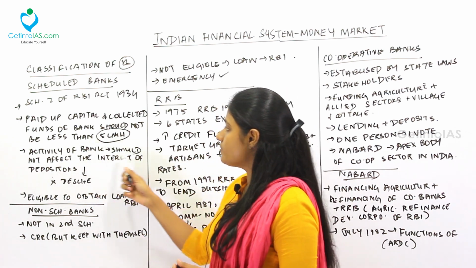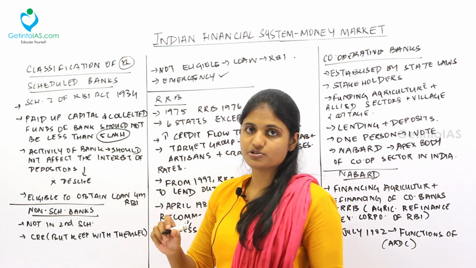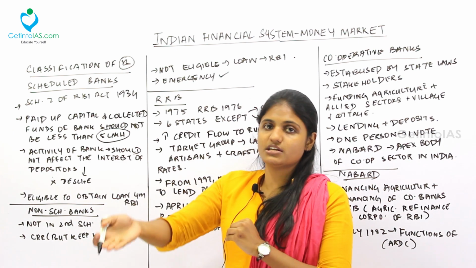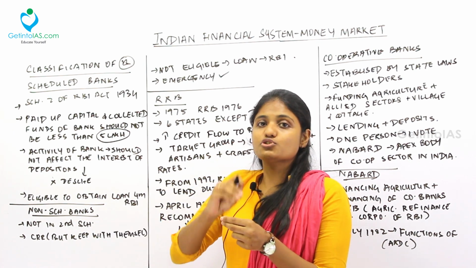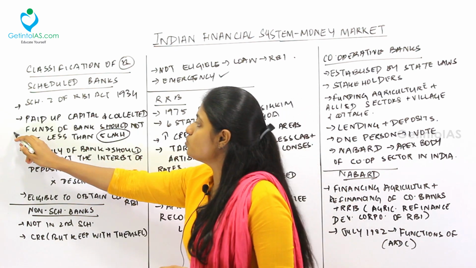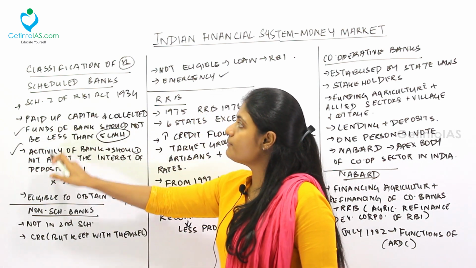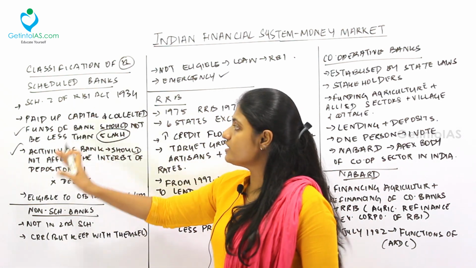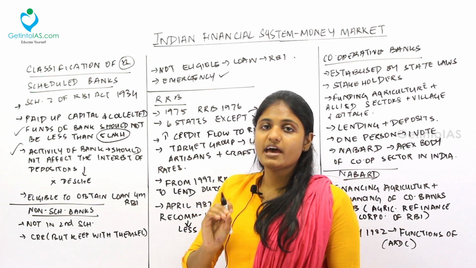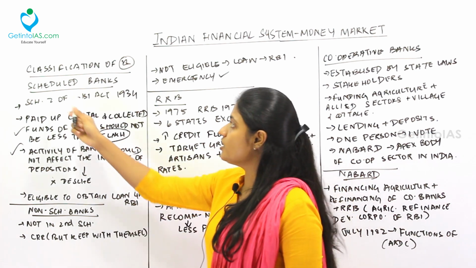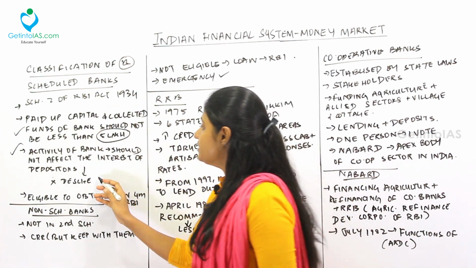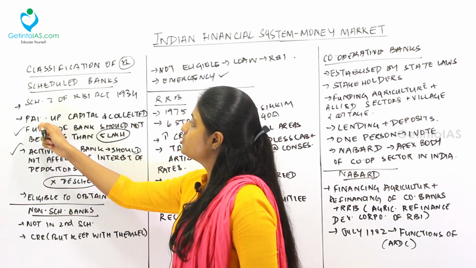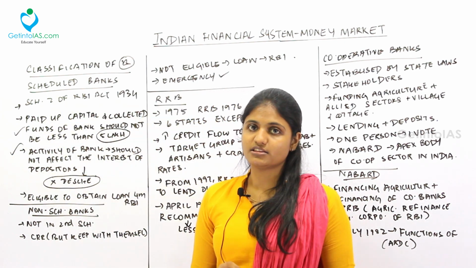And then the activity of the bank should not affect the interest of the depositors. See, if I am going and depositing to a bank, my interest should not be affected. So, if these two conditions are satisfied, it will come under the scheduled bank. If these two conditions are not satisfied, RBI will delist it from the scheduled bank condition. That is, it will deschedule the bank from the Schedule 2 of the RBI Act of 1934.